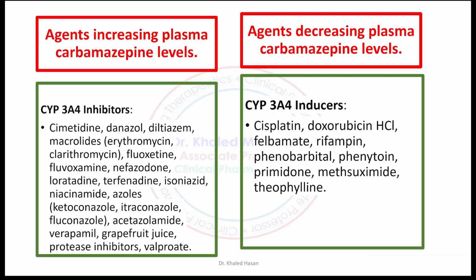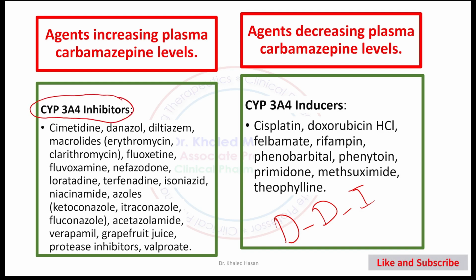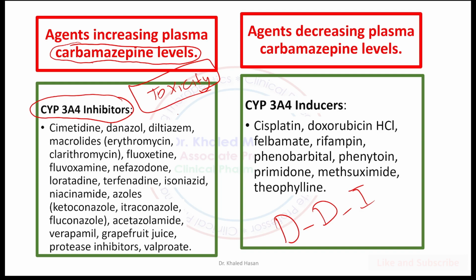Okay, again we have some drug-drug interactions here, and we need to look at this one. We have some medications that inhibit cytochrome 3A4. By inhibiting 3A4, the carbamazepine plasma level will increase. So when the plasma level increases, there is a risk of toxicity here. Again, similar to the situation with phenytoin, if you increase the level of carbamazepine there is a risk of toxicity, because carbamazepine is also considered a narrow therapeutic index medication, so any increase in concentration will lead to toxicity.